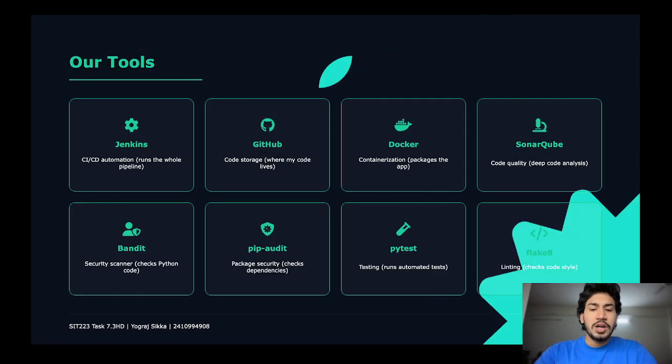So as you can see, here are the tools which I used for our project. Firstly, I used Jenkins for CI/CD automation, which automates all the processes of the project, from continuous integration to continuous delivery. After that, we used GitHub to store the code, Docker to package and deploy the app in containers, SonarQube to check the code quality, Bandit and Pip audit to check security, PyTest to run automated tests, and Flake8 to check the code style. All these tools together make a strong project, and this leads to a professional project.